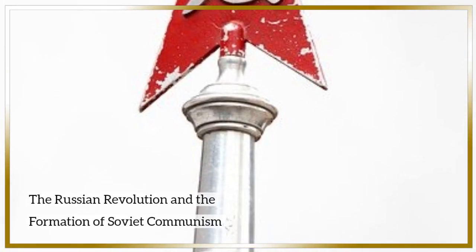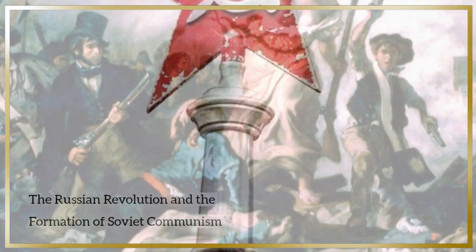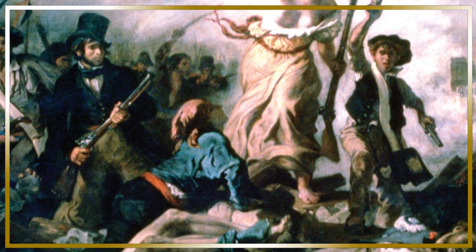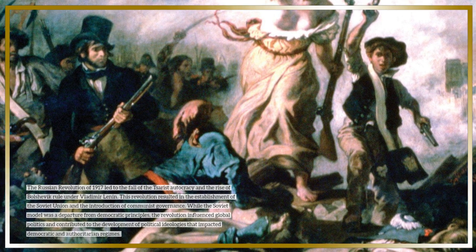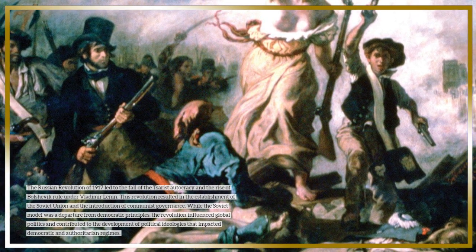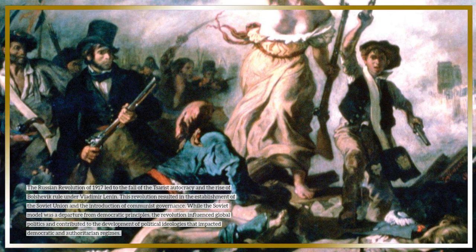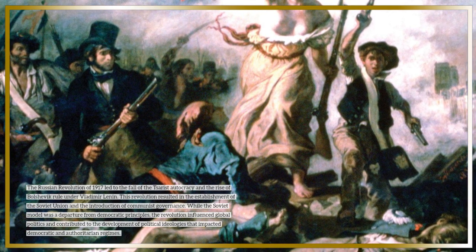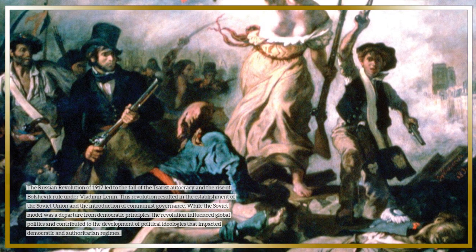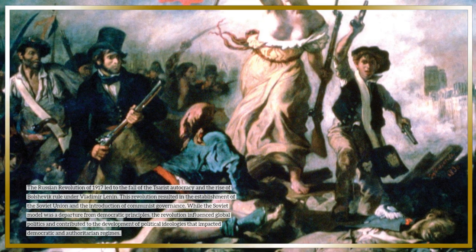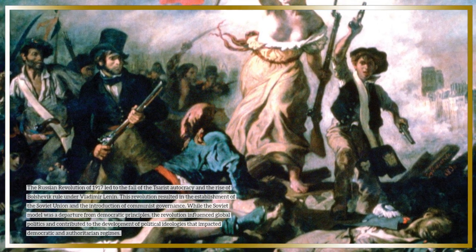The Russian Revolution and the formation of Soviet communism. The Russian Revolution of 1917 led to the fall of the Tsarist autocracy and the rise of Bolshevik rule under Vladimir Lenin. This revolution resulted in the establishment of the Soviet Union and the introduction of communist governance. While the Soviet model was a departure from democratic principles, the revolution influenced global politics and contributed to the development of political ideologies that impacted democratic and authoritarian regimes.